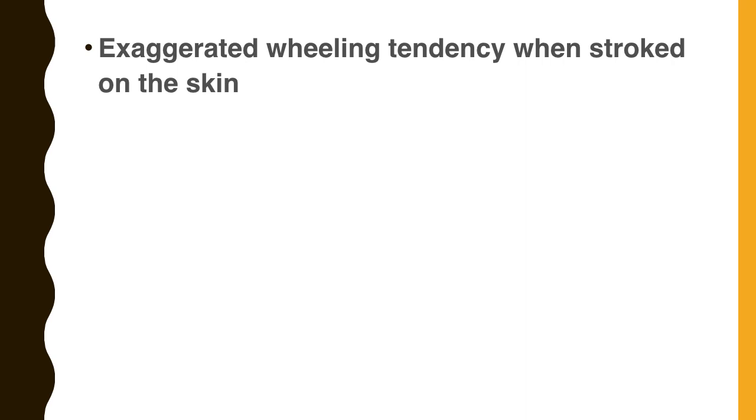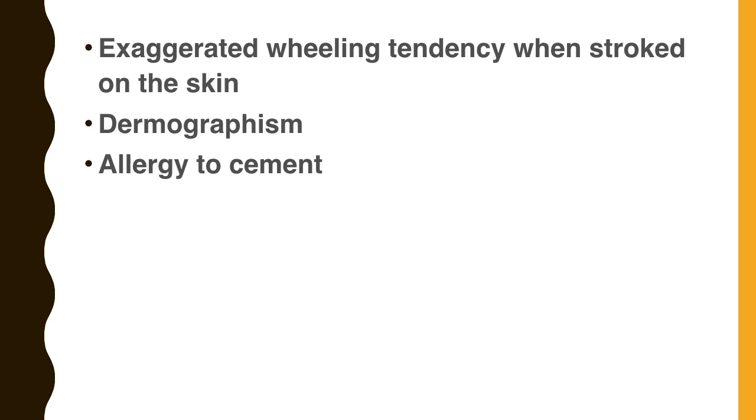Exaggerated wheeling tendency when stroked on the skin. So how will we work that out? It says chronic urticaria. The rubric: dermographism. Skin, dermographism. That's a rubric mentioned in synthesis repertory. Exaggerated urticaria, wheeling tendency when stroked on the skin, that is dermographism. Then how will you work out allergy to cement?